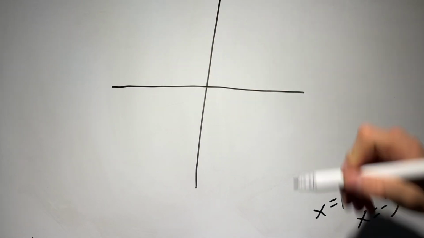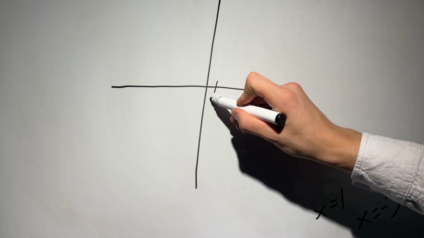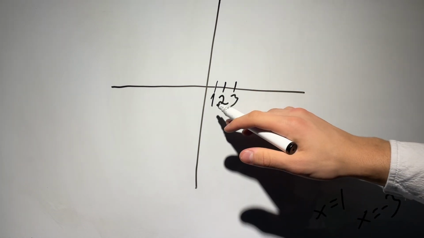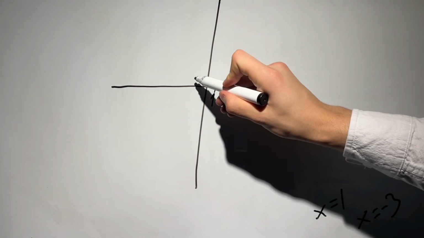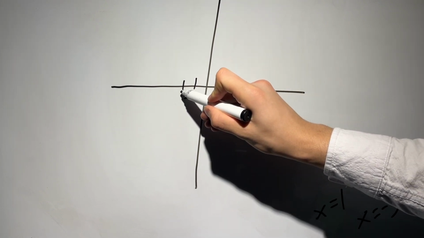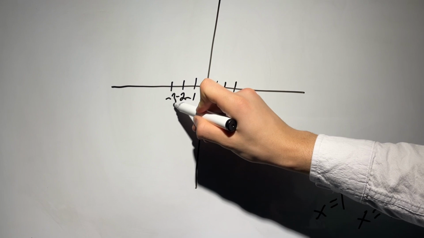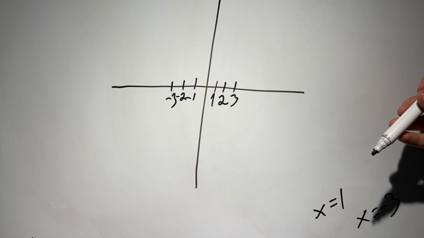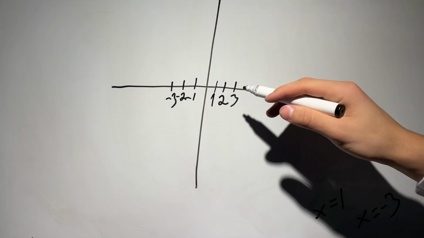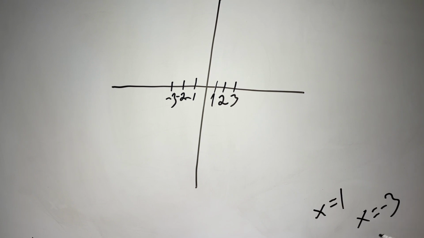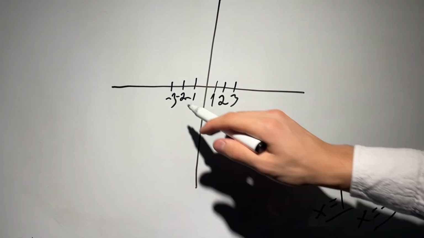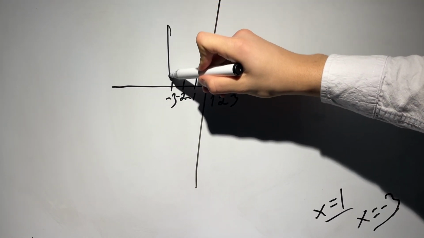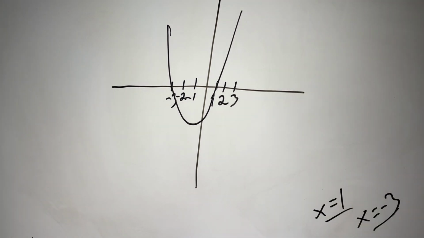Imagine we have a graph, and the graph always has some values. Here we have 1, 2, and 3, so on and so forth. But we also have minus 1, minus 2, and minus 3, so on and so forth. But here is our parabola. The solutions are the points where it crosses. We have minus 3 and 1. So right here and right here. It means that the parabola looks probably something like this.